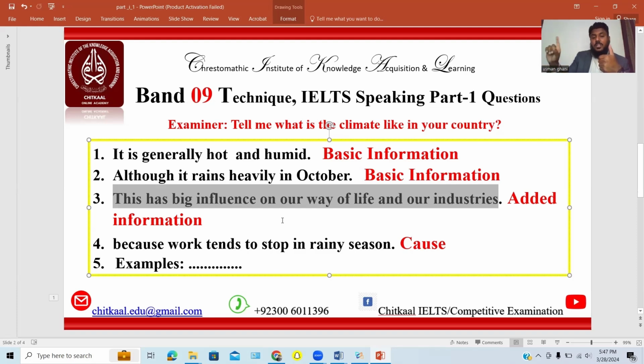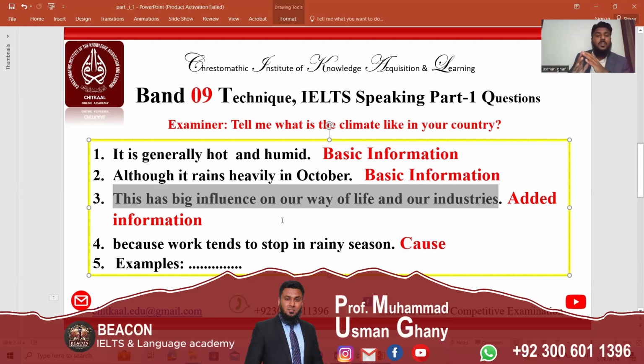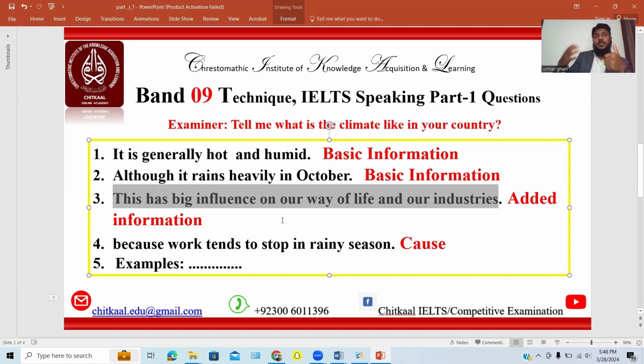For example, you say he has very good character, he is 6 feet tall, he lives in Islamabad. You will be given no marks. Why? Because you're not actually making sense of the things. Whatever you say, you have to make sense. For example, he is very good in character. Why good in character? Because he behaves well with everyone he knows or he doesn't know. Now here you have justified the very idea you are saying.